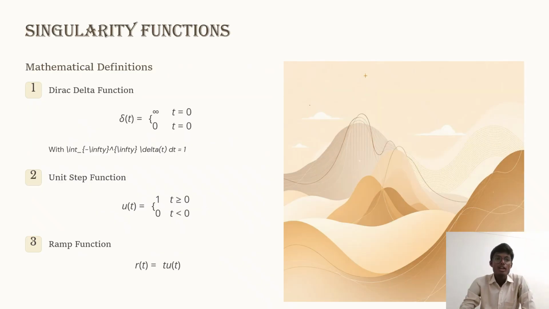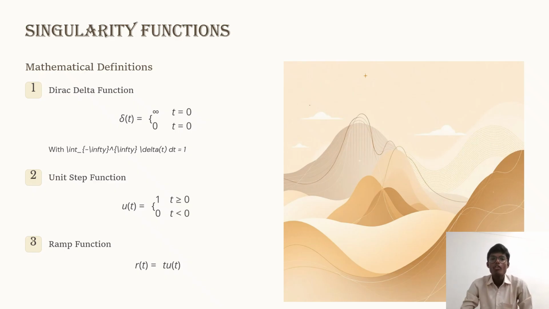Next, singularity functions. What are the singularity functions? There are the Dirac delta function, unit step signal, and ramp function. This is the representation of the singularity functions in mathematical definitions.